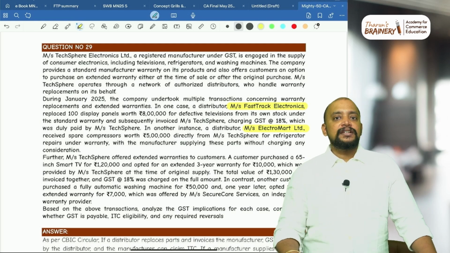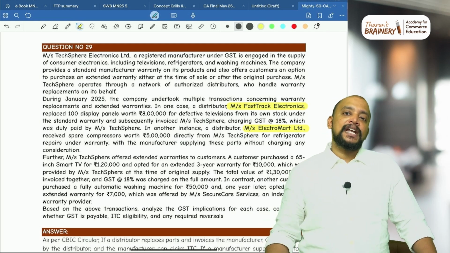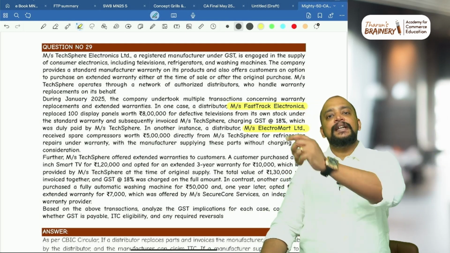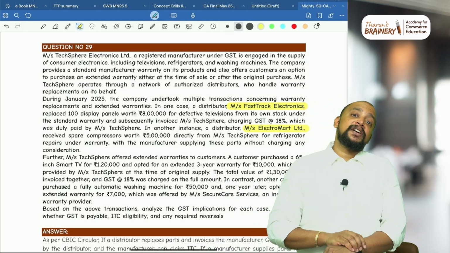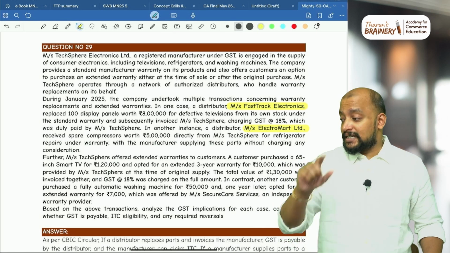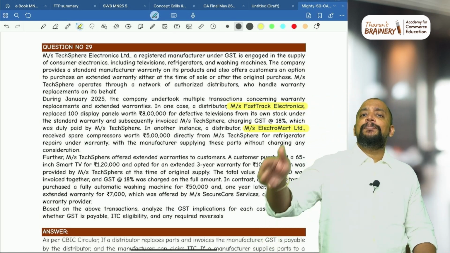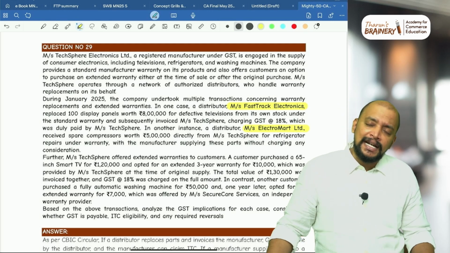Electromart Limited is not taking anything out of their stock. They are asking the manufacturer, "Boss, send me, I need to replace," for which the manufacturer is sending. Now in that case, can the manufacturer take ITC on the parts purchase? Yes, the manufacturer can take ITC on the parts purchase which is used for replacement during the warranty period. He can take ITC.